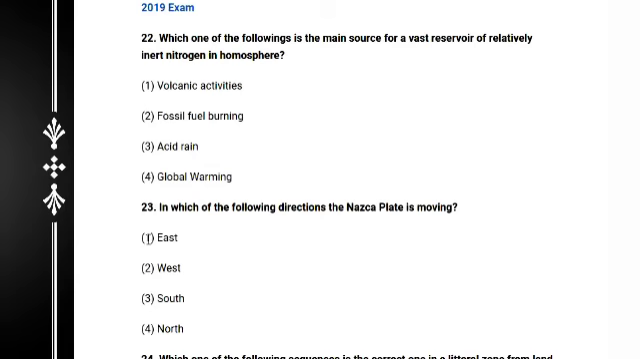Question number 22. Which one of the following is the main source for a vast reservoir of relatively inert nitrogen in the homosphere? This is very important. The options are volcanic activities, fossil fuel burning, acid rain, global warming. And definitely the answer is volcanic activities.